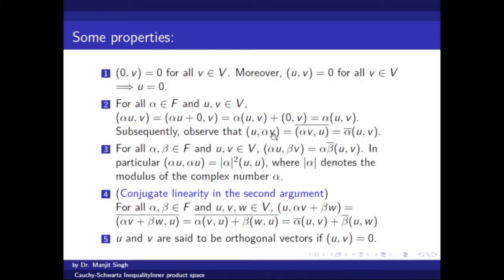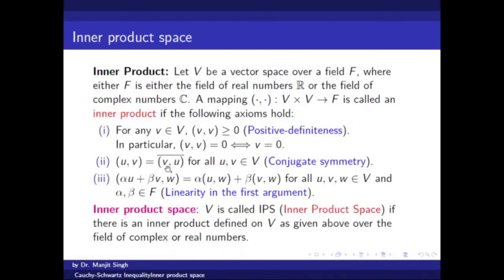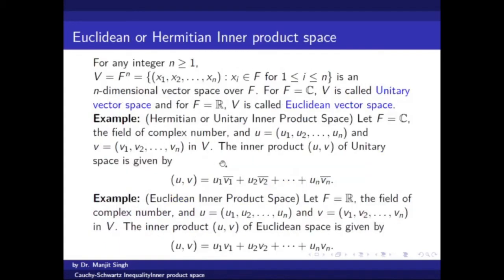a scalar multiple in the second argument, we know by this property that u, alpha v can be written as alpha vu conjugate.